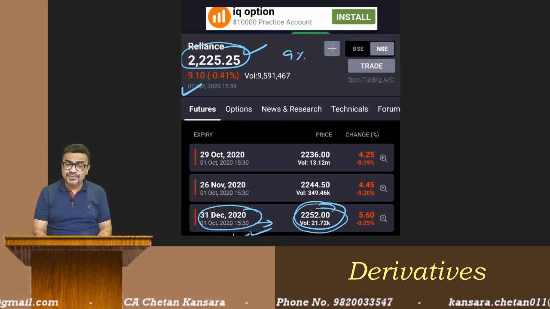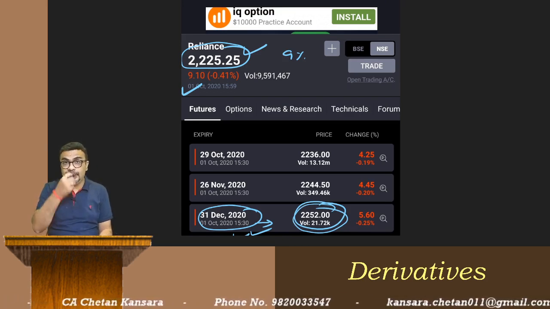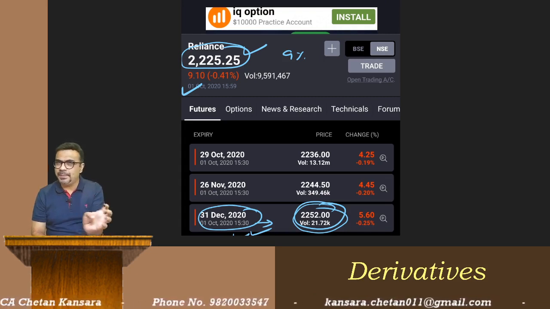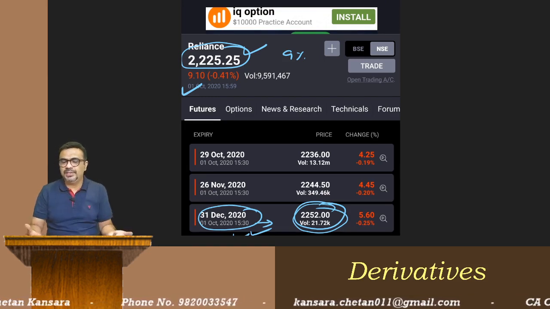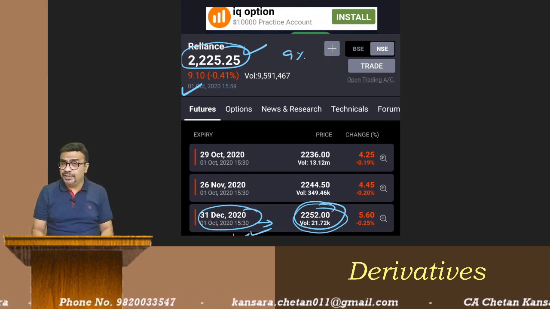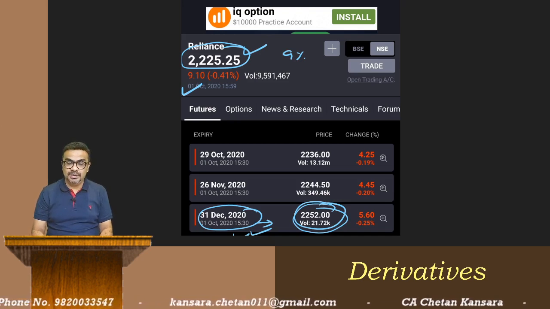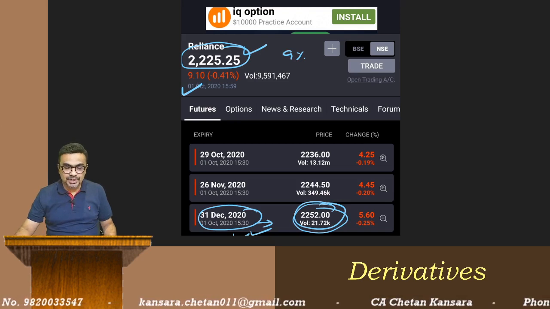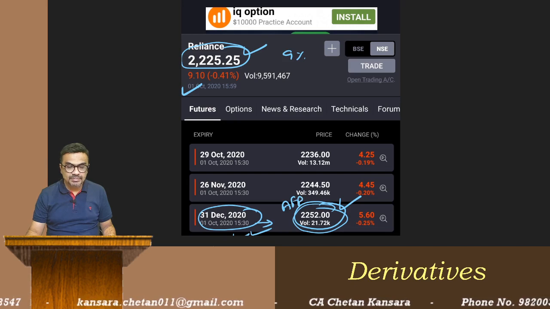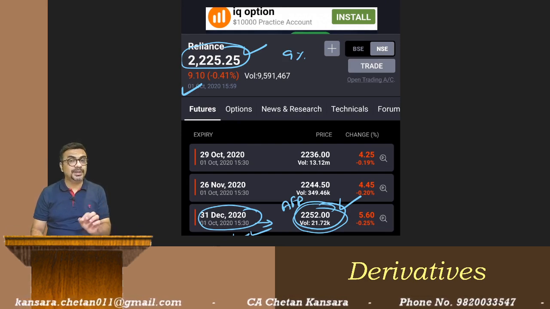And whether Reliance is going to give dividend in the coming 3 months. If you can't predict now, normally dividend is paid at the end, year end. Okay, so it is unlikely that dividend will be paid in October, November, December. Okay, if it is there, we can't help it. Suppose suddenly dividend comes, then we can't help it. You find out whether futures are overvalued or undervalued. Normally futures are overvalued. Okay, normally, not necessary. Let us see. So here, in this case, this is the actual future price. Find out the fair future price and do the comparison, and you can do the arbitrage, what we have studied. Okay, so this is how we can use arbitrage using futures.